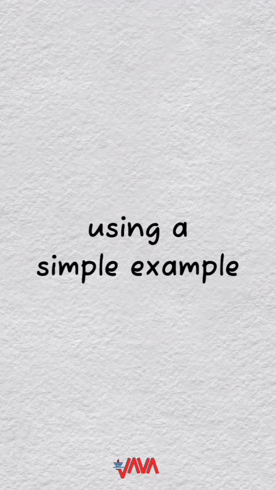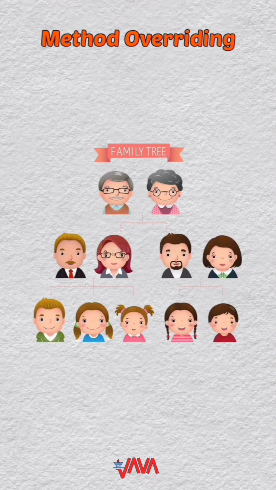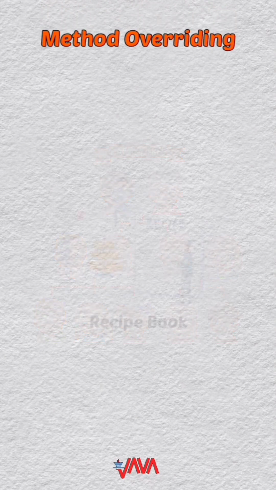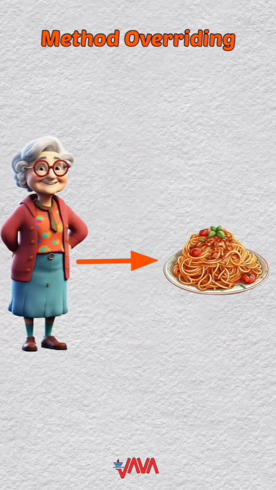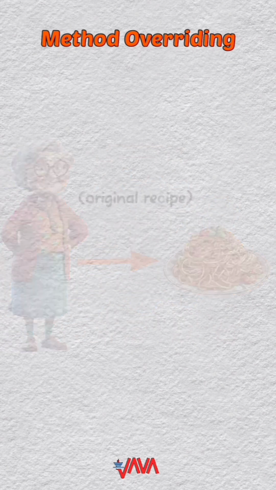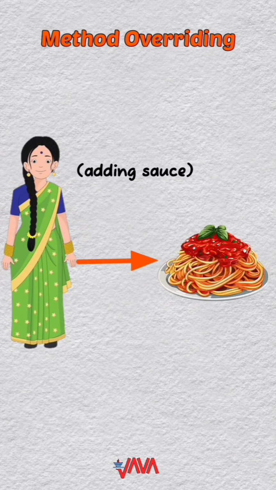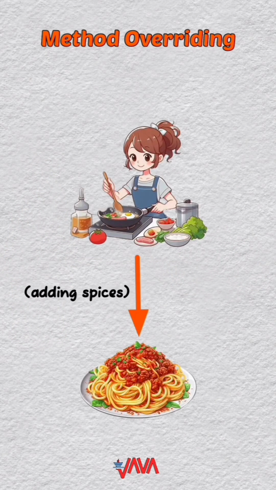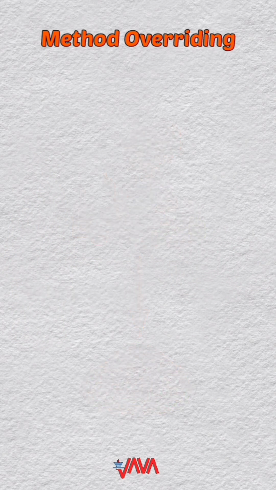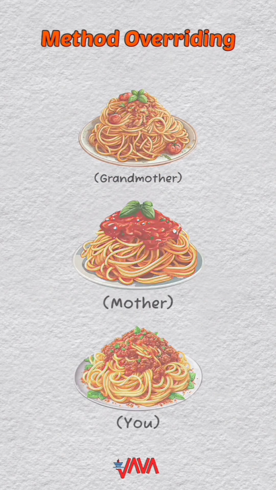Let's understand method overriding in Java using a simple example. Method overriding in Java is like inheriting family traditions. Imagine you have a family recipe for spaghetti. Your grandmother made it one way, and that's the original recipe. Your mom learned it from her, but she adds her twist by using a special sauce to give it more taste. Now you've learned it from your mom, but you prefer to add extra spices. Each generation retains the essence of the recipe but changes how it's made to fit their taste.